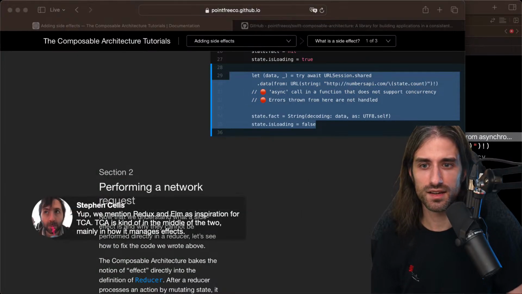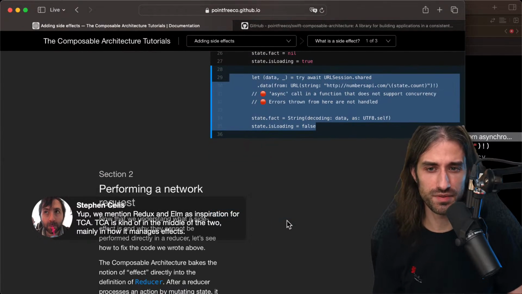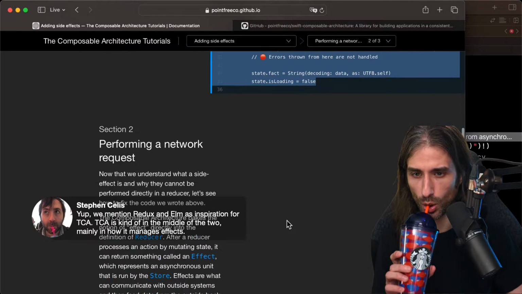I see. So Stefan, you're saying, yep, we mentioned Redux and Elm as inspiration for TCA. TCA is kind of in the middle of the two, mainly in how it manages effects. Perfect. We're getting at effects.